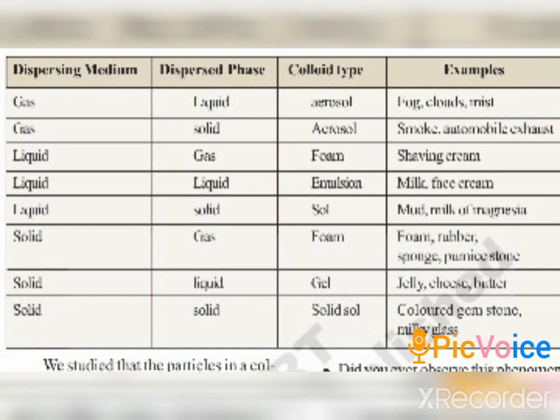And with respect to smoke and automobile exhaust, which is gas that comes out from the automobiles, gas is the dispersing medium, and the dispersed phase is the solid substance. In shaving cream, which is a foam, the colloid type is foam, the dispersing medium is liquid, and the dispersed phase in it is gas. A few other examples are also given. Please have a look at these before moving further to the next topic.